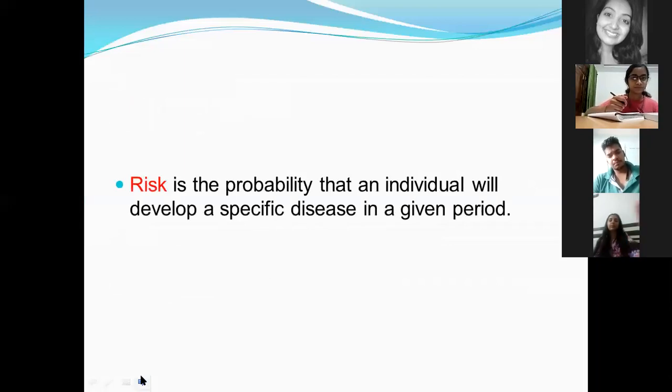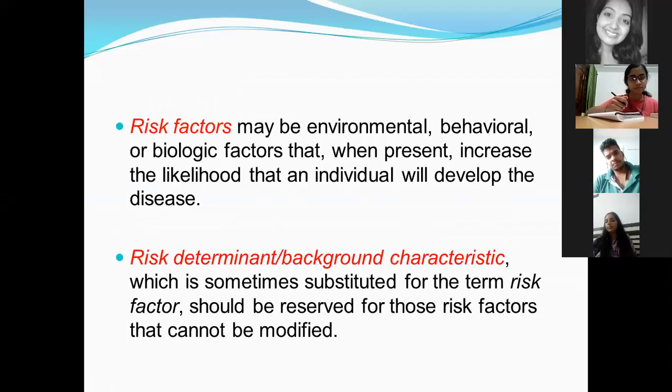So first, what is risk? Risk is nothing but the probability that an individual will develop a specific disease in a given period of time. There will be certain factors or entities which will determine whether this particular individual, when he faces these risk factors, will develop a disease in a given period of time. Got it? Now, these risk factors are certain entities or elements which will increase the likelihood of an individual to develop the disease.